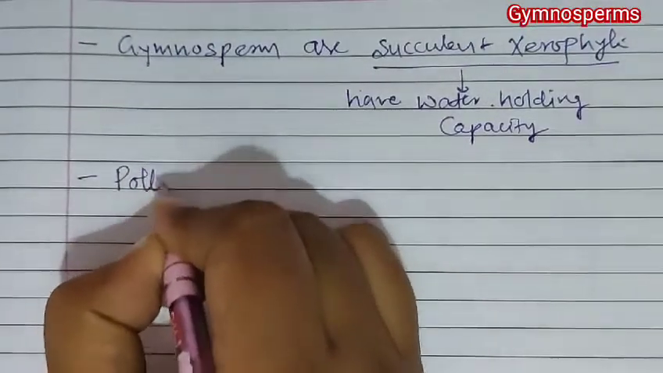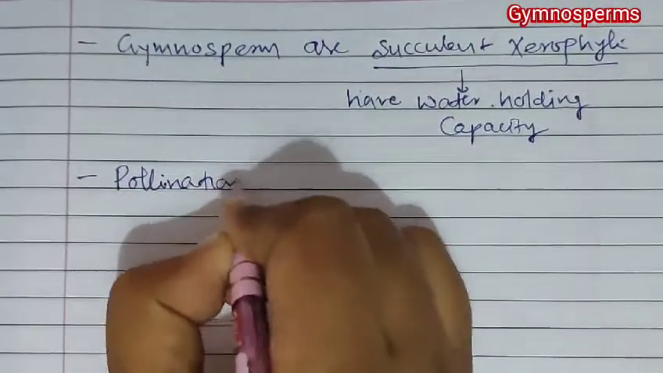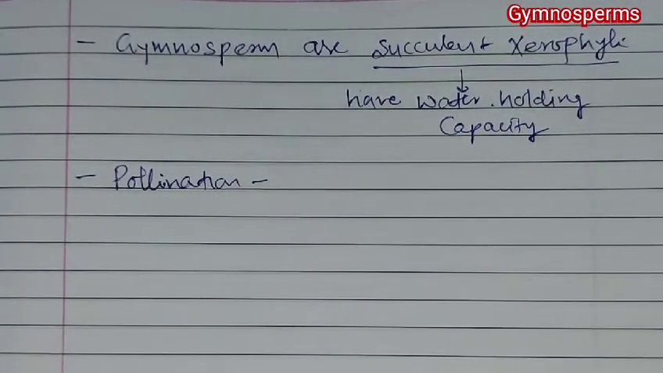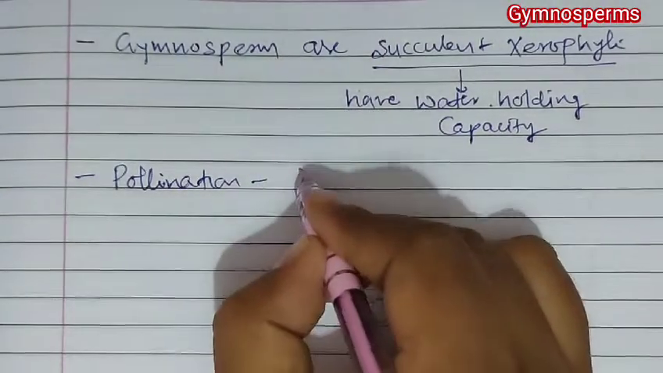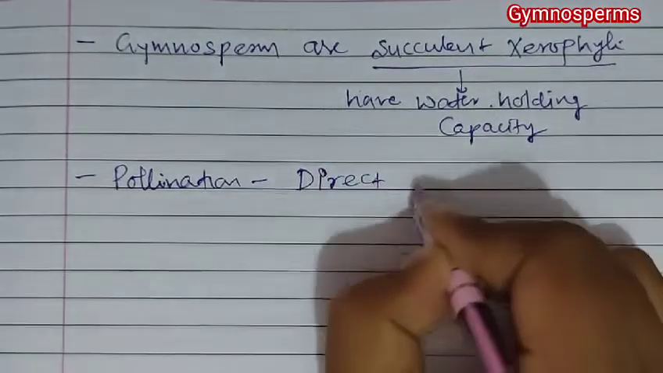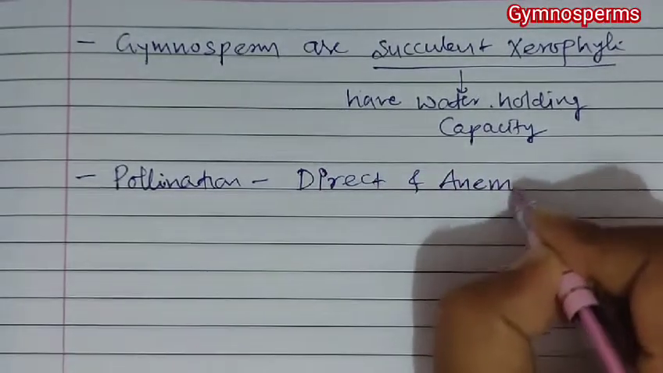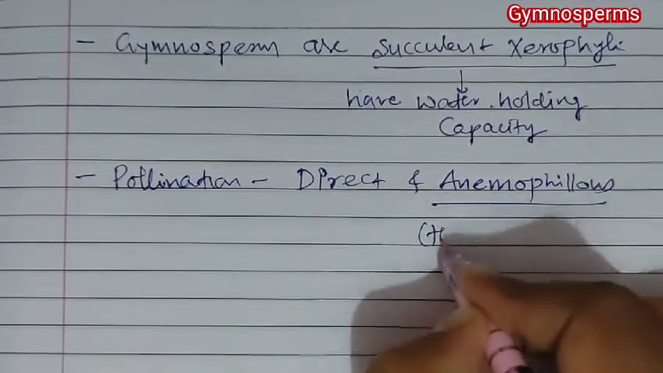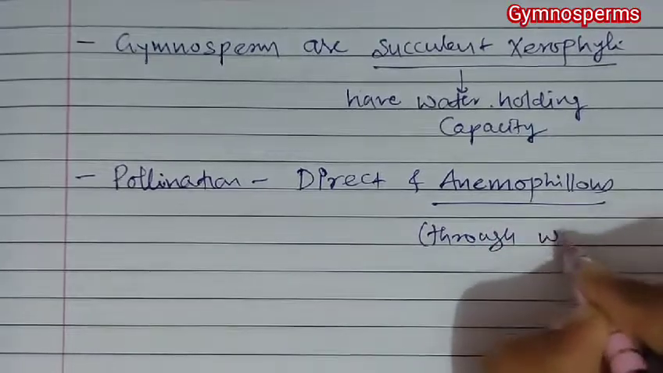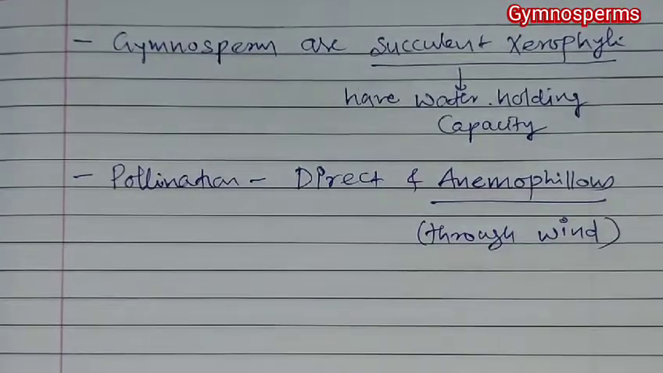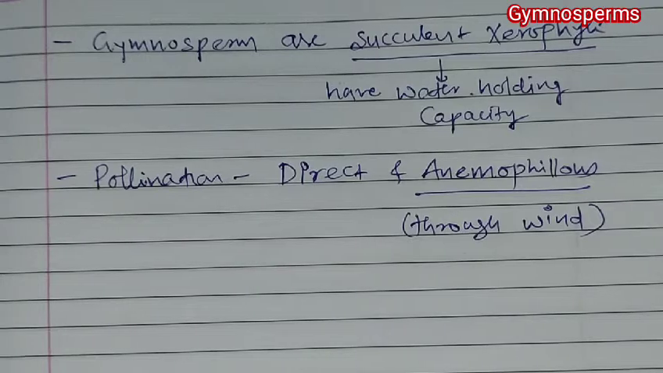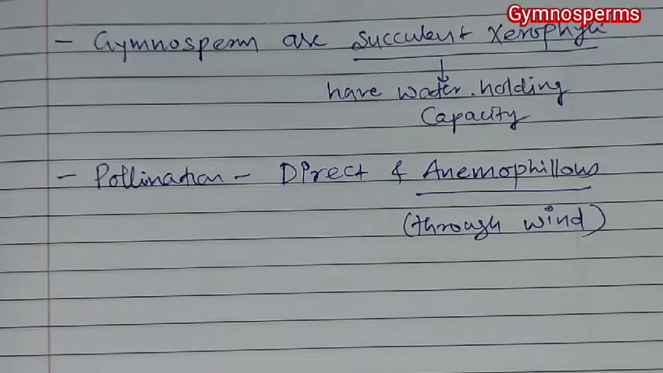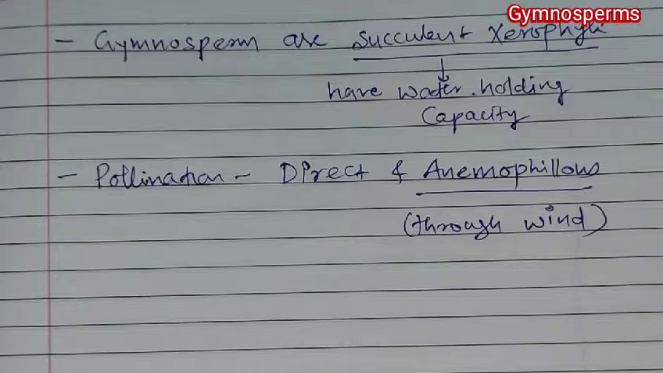Next, during reproduction a pollination occurs, which is a transfer of a pollen grain from this anther to the stigma. This pollination is direct and anemophilous. Anemophilous means through wind. Okay. Direct means here there is no completely differentiated stigma, so pollen grain directly reach to the ovule. So because of this we call it direct.